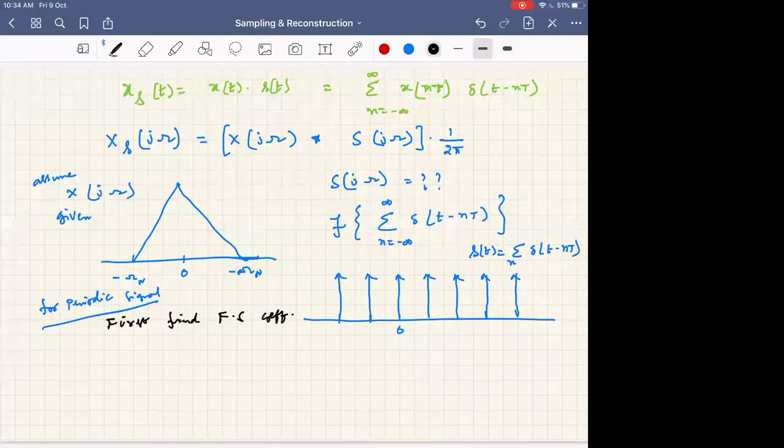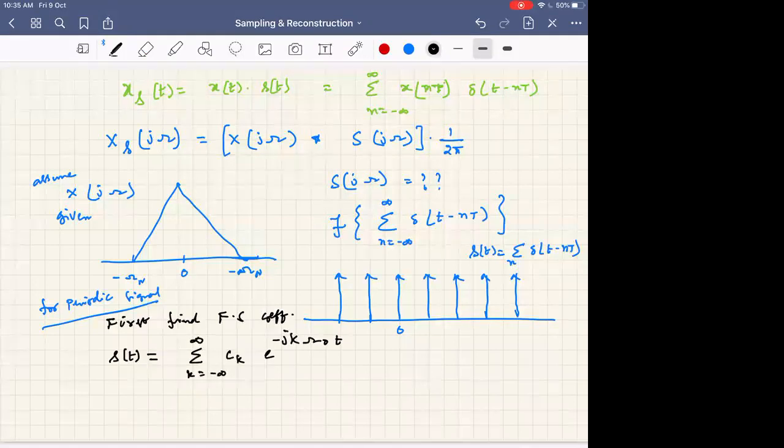So you have to express this s(t) in terms of the sum over k equal to minus infinity to infinity of c_k e^(-jk omega naught t). First express this periodic signal.